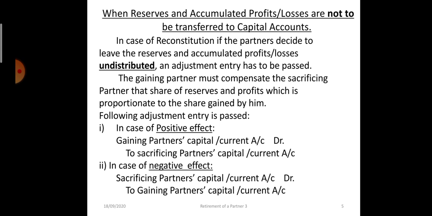If the question says that the partners decide not to distribute, not to transfer reserves to the capital account, and an adjustment entry is passed, first we will calculate the gaining ratio and sacrificing ratio. Then in case of positive effect, that means the credit balances of reserves are more, gaining partner's capital or current account debit to sacrificing partner, and in case the debit side is more, then sacrificing partner's capital to gaining partner's capital account.